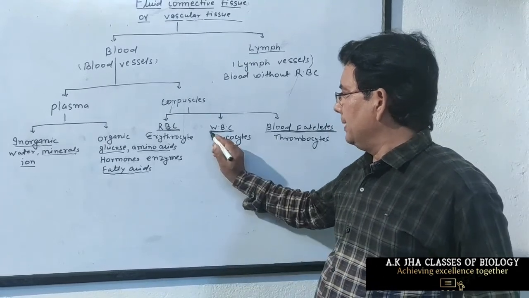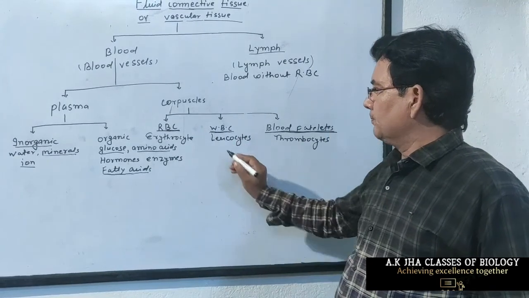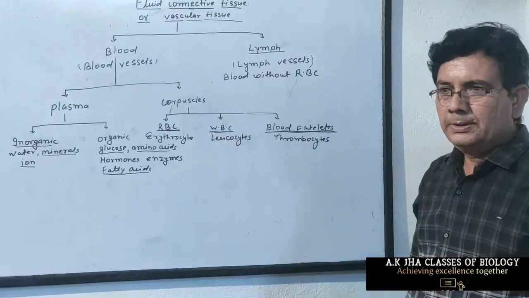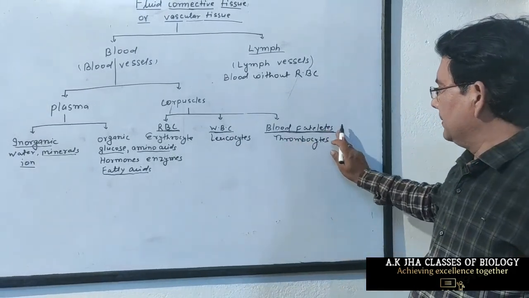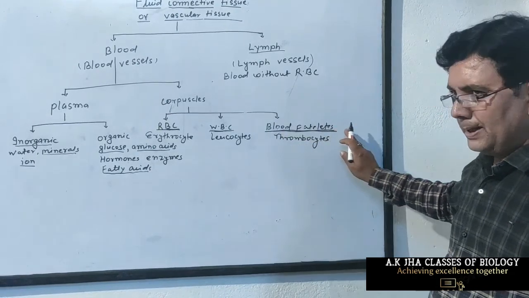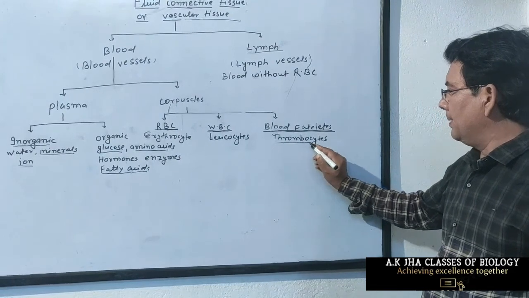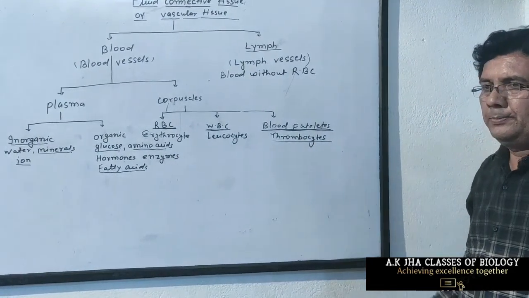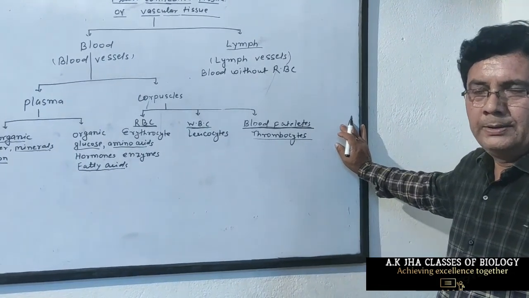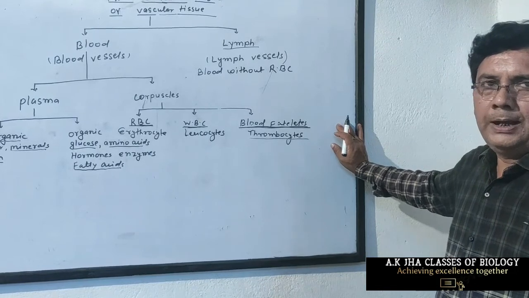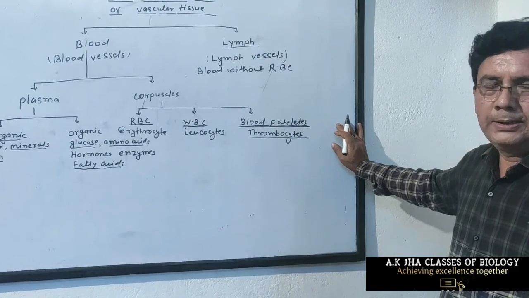Main function of WBC is to fight against disease-causing microbes and germs, that is, it increases our immune system, the disease-resistant capacity of our body. And the main function of blood platelets is that it helps in clotting of blood and prevents excess flow of blood. If blood does not stop flowing from the blood vessels after rupture, then we can die due to excess loss of blood, and loss of blood from our body causes a disease called anemia.